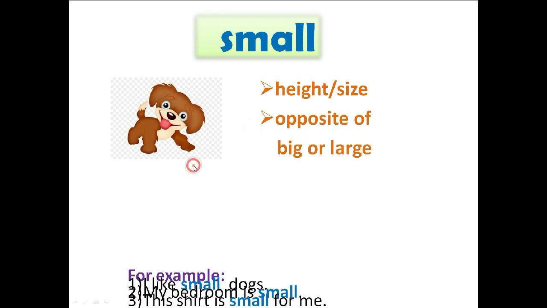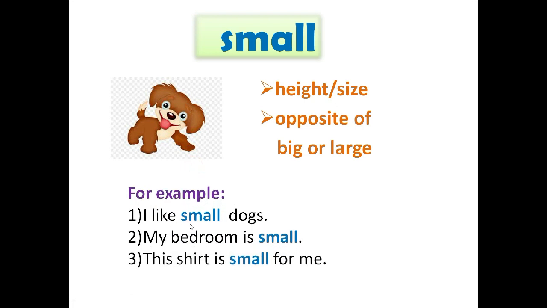Let's see some examples. For example, I like small dogs. My bedroom is small. This shirt is small for me. So here, in all the three sentences, in "I like small dogs", I'm talking about the size of the dog.